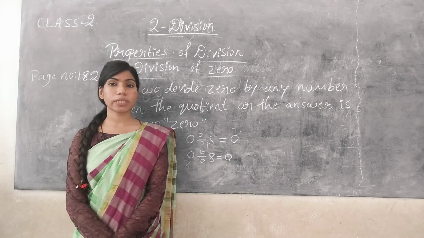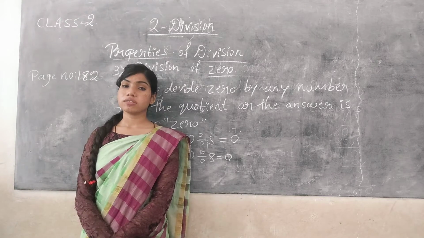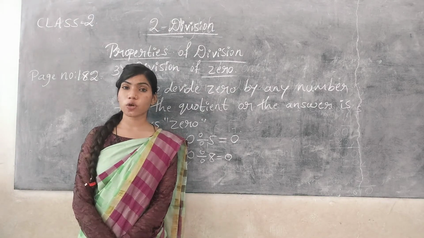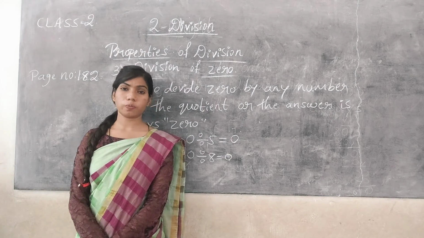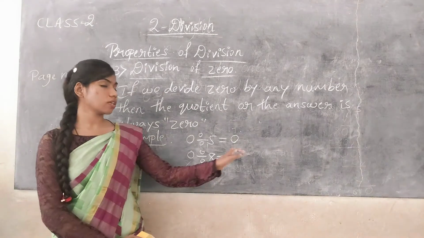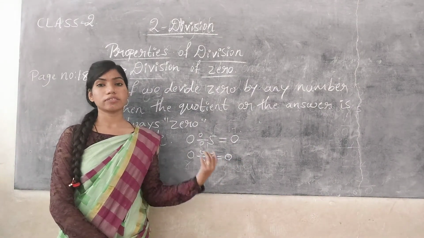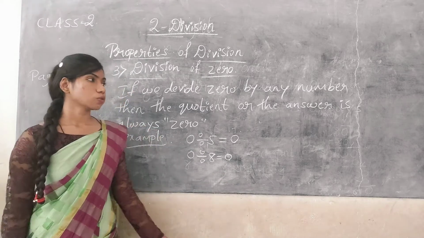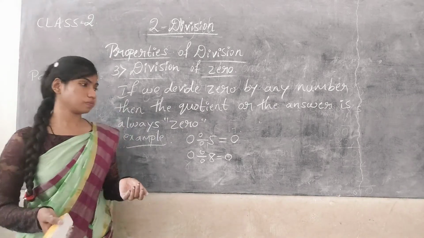And the third property is division of 0. If we divide 0 by any number, then the answer or quotient is always 0. So 0 divided by 5 is 0, 0 divided by 8 is 0, and 0 divided by 100 is also 0. These are the 3 properties of division.